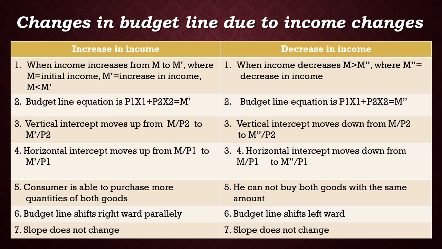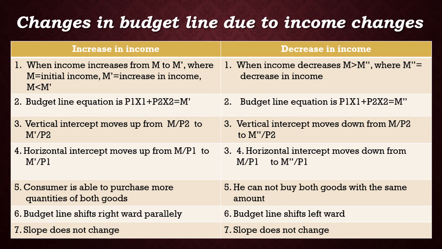Let us examine the other related changes in the budget set due to the changes in income. Here, the initial income is denoted as M, increase in income as M dash, decrease in income as M double dash. The first change is when income increases from M to M dash. That means M is less than M dash.